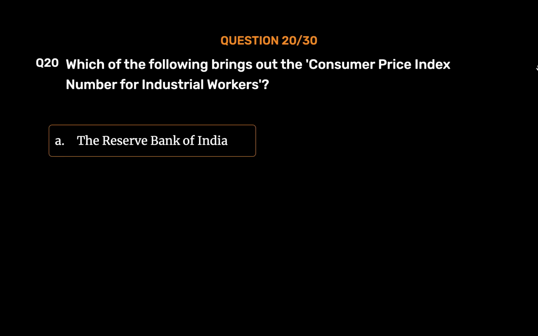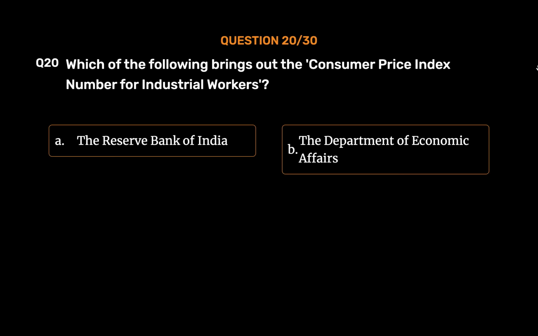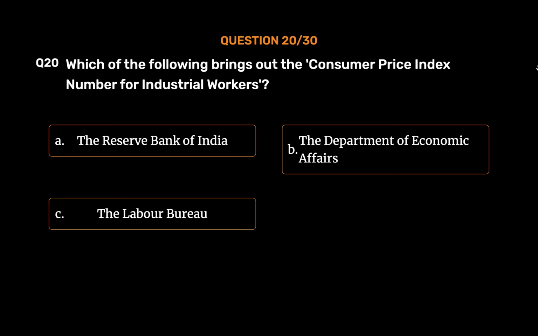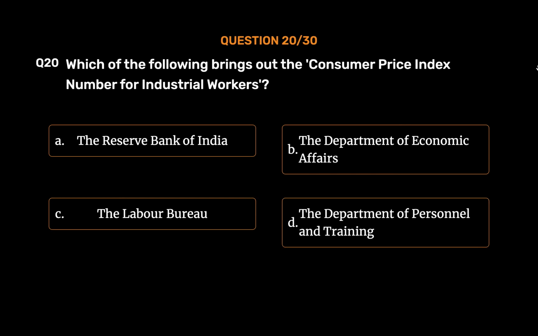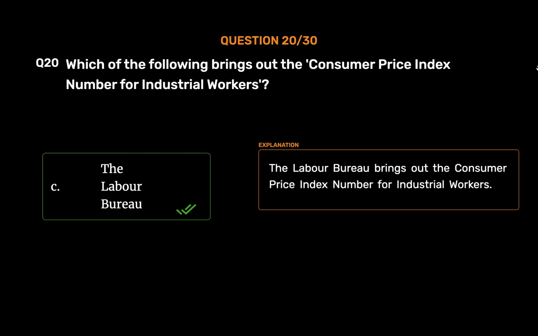Option A. The Reserve Bank of India. Option B. The Department of Economic Affairs. Option C. The Labor Bureau. Option D. The Department of Personnel and Training. The correct answer is option C. The Labor Bureau. The Labor Bureau brings out the Consumer Price Index number for industrial workers.